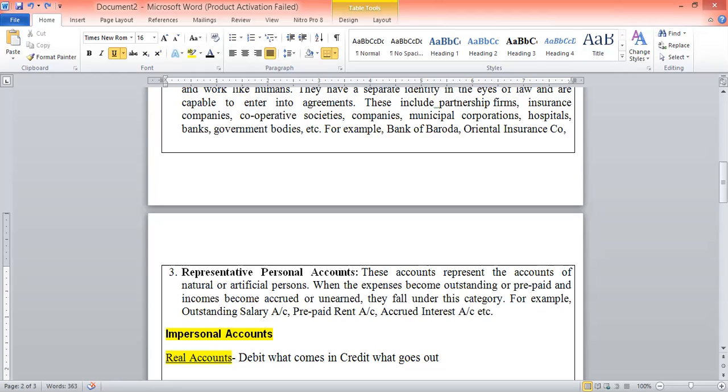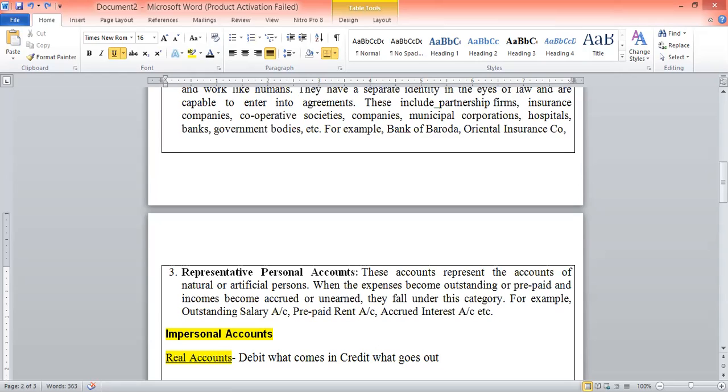For example, a laborer was working under me and he has completely worked for the month of October, but I have not paid him yet, and the November month comes up. So now I am liable to pay the labor. So the labor is waiting for his wages now.